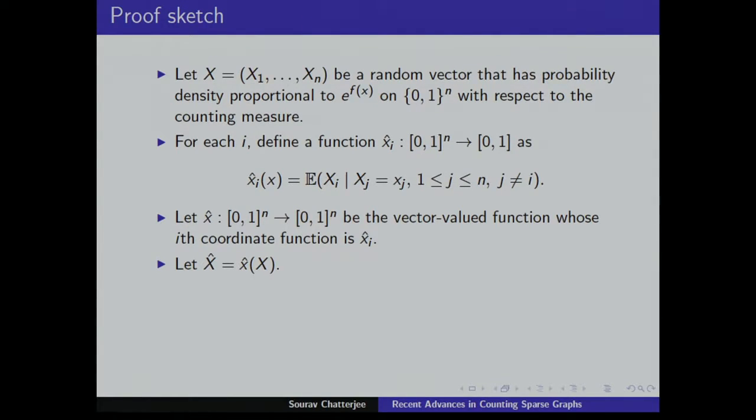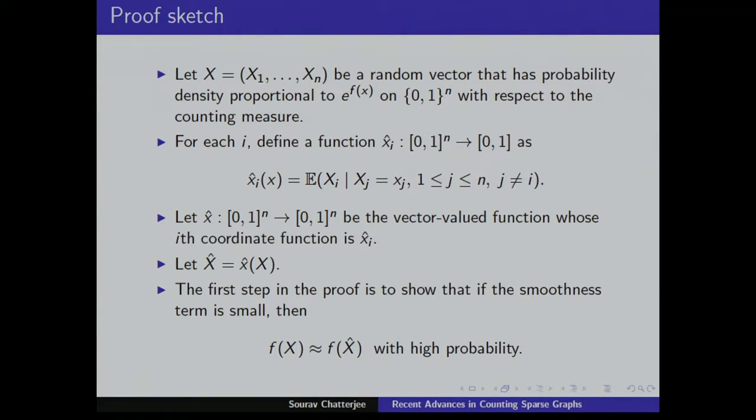So you have a configuration x1 to xn from this probability measure, and then you convert it to a new thing where the ith coordinate is the conditional expectation of xi given everything else. This may be a highly nontrivial nonlinear function of the xi's. The first step is to show that fx is close to fx hat with high probability, under this measure.